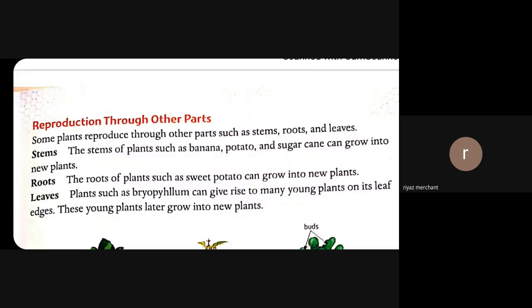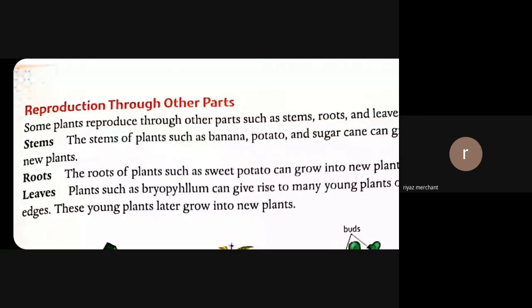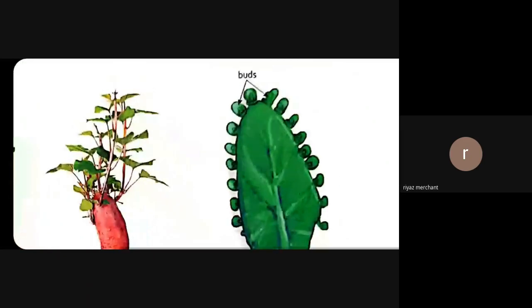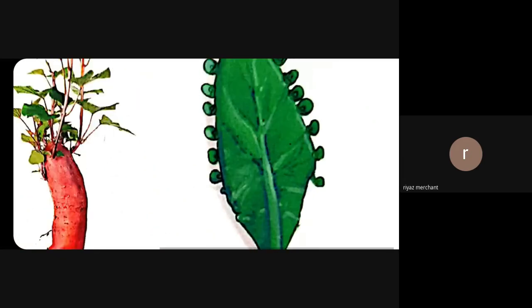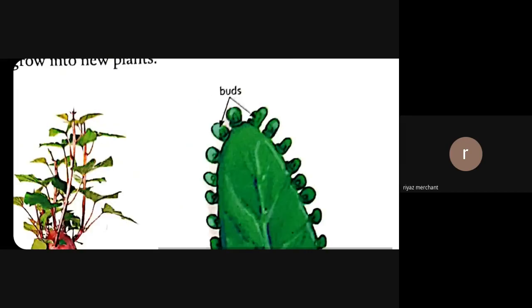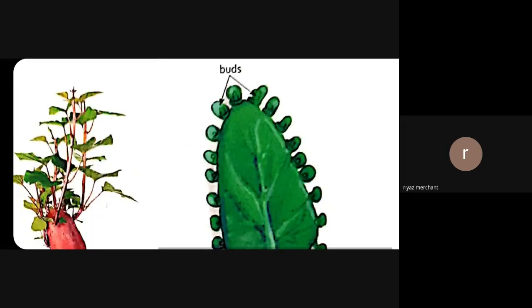The same way, sweet potato and carrot are examples of roots. They themselves are known as root. So while we are planting them, we will get a new plant. So this is said to be reproduction through the roots. The same way, bryophyllum is the name of a plant. Now what will happen in its case? You can see here in the picture that upon the leaf some new buds will start growing, and through these buds, when they fall down, we'll get a new plant.